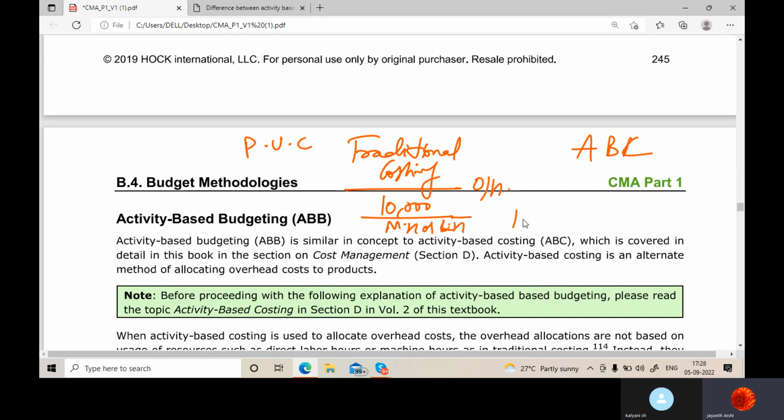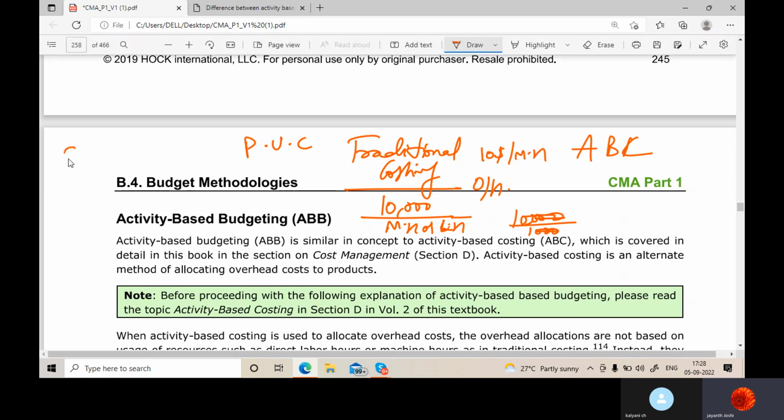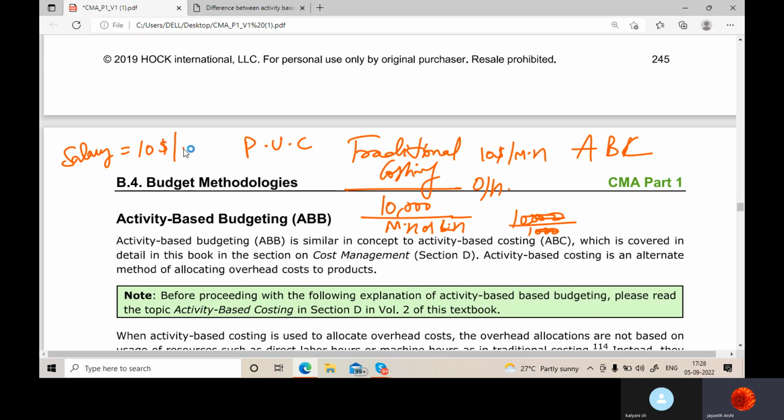Suppose there are 1,000 machine hours. The machine is working for 1,000 hours. You get $10 per machine hour. That means the salary is $10 for one machine hour if the machine works for 1 hour. Correct? What do you understand by this? Traditional costing has only two types of absorption bases, whereby you can find out the per unit cost of an overhead. Correct? But ABC, activity based costing or activity budgeting, I'll come to that.